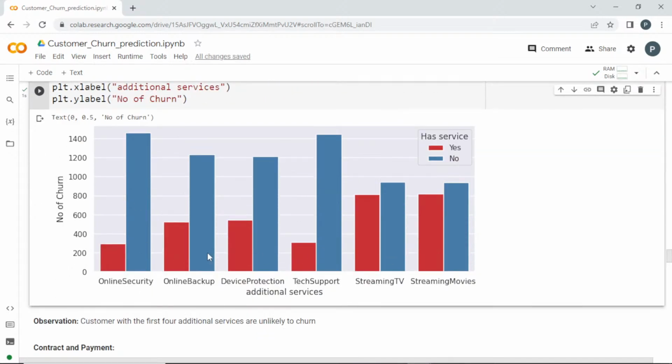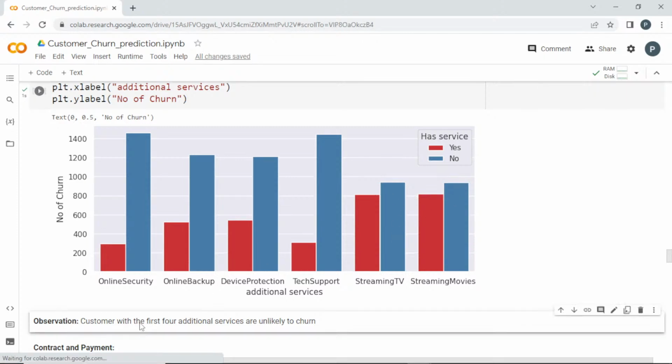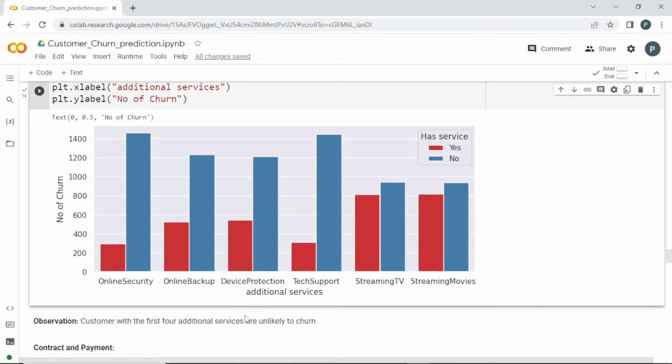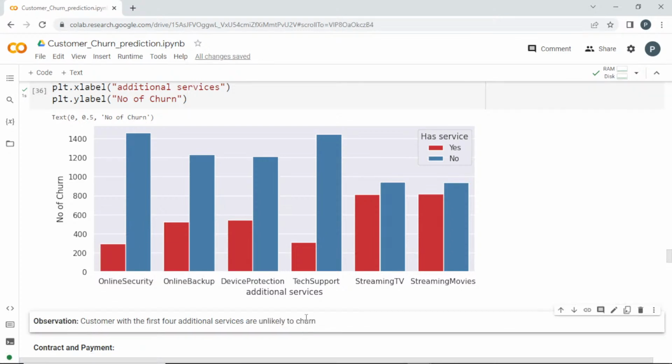And can you see it, guys? If they have online security, yes, the number of churn count is less. Also in online backup, device protection, and tech support. But for streaming TV and streaming movies, the churn count is a little bit high. So the customers with these first four options are unlikely to churn, according to this data set.